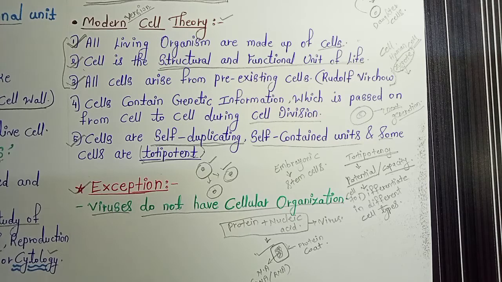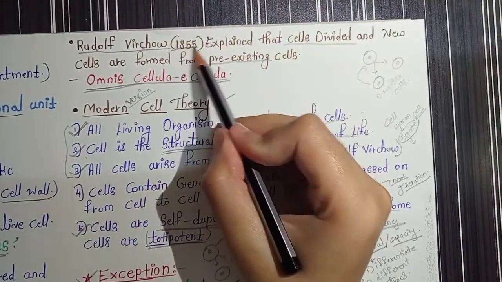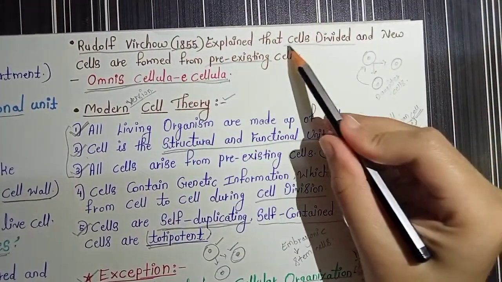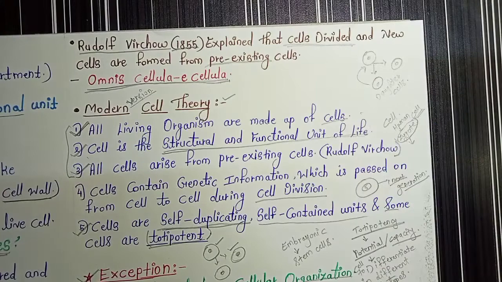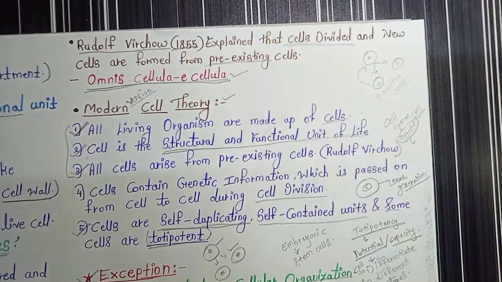But they failed to explain how new cells arise. Because of that, Rudolf Virchow in 1855 came and explained that cells divide and give rise to new cells. So every cell exists from pre-existing cells, and he gave the statement omnis cellula e cellula.